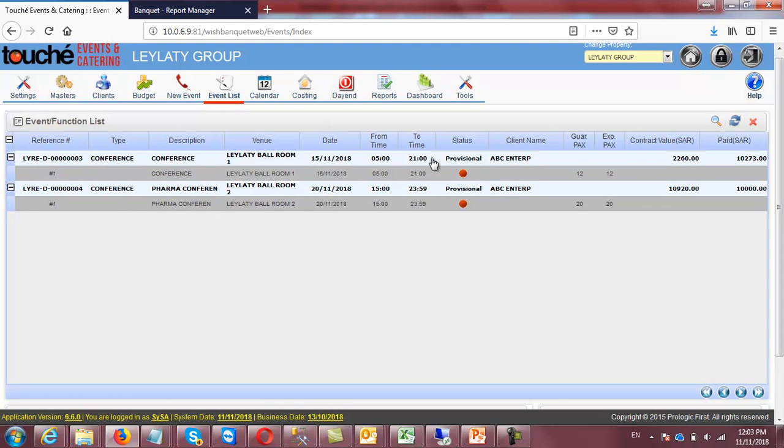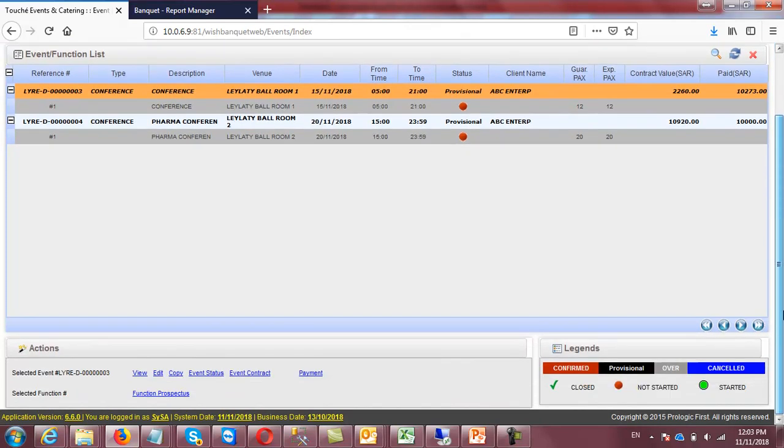If you select any event, let's come down, you will see it is also guiding you, because we have different color criteria for the confirmed events, for the tentative and provisional events, for the over events, whose time and date have already gone, as well as the cancelled events. There are a number of stages of the event.